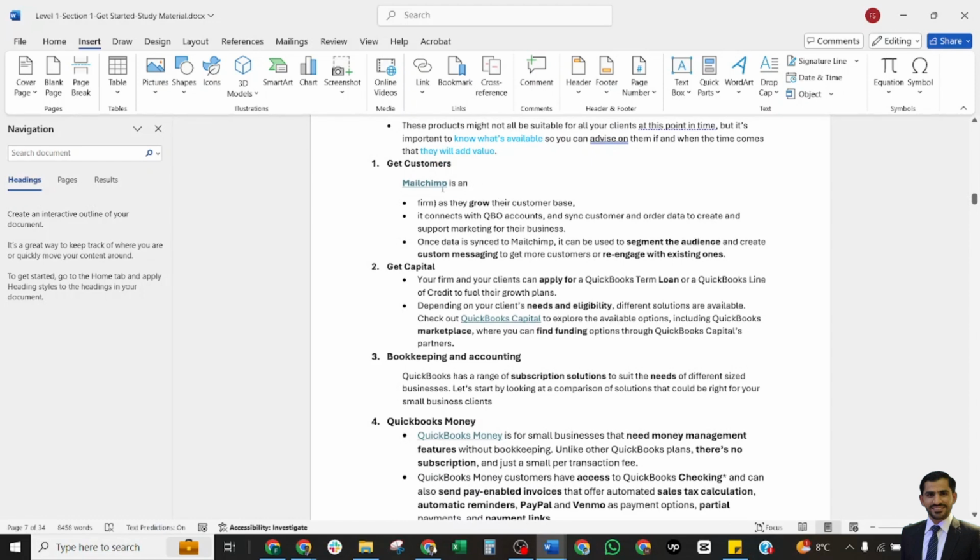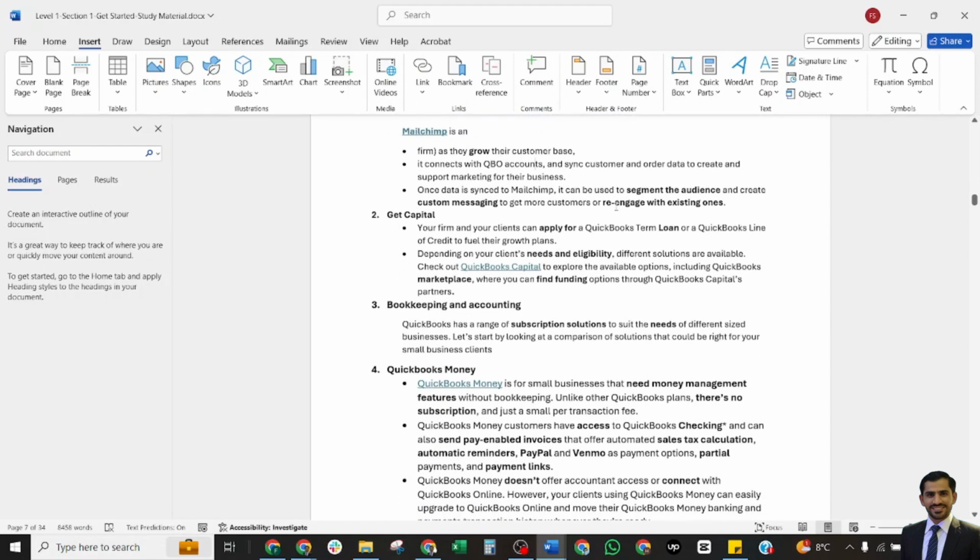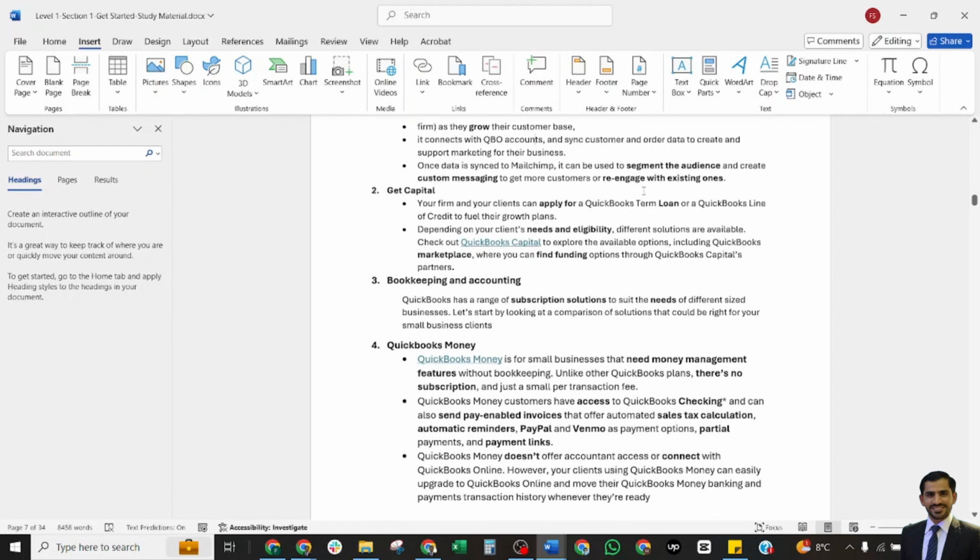QuickBooks has Mailchimp. This is a tool that will help you grow your customer base, and it connects to QuickBooks, synchronizes the customer data, and creates and supports the marketing for the business. Once it's synchronized, it can be used to segment the audience, create custom messages, and re-engage with existing customers.